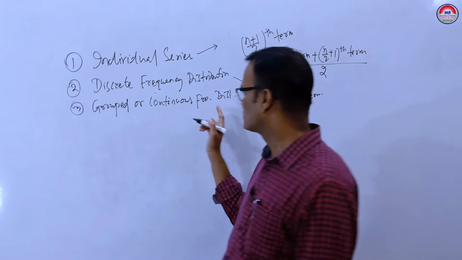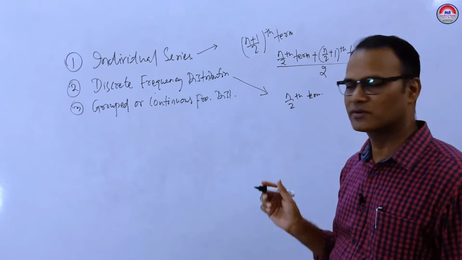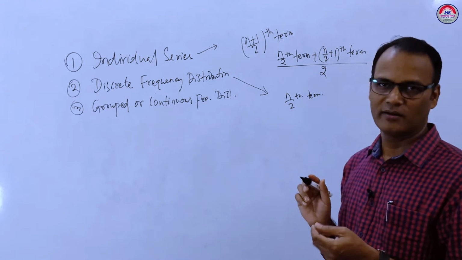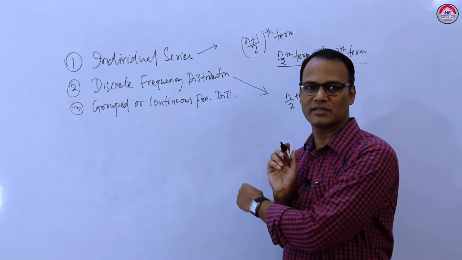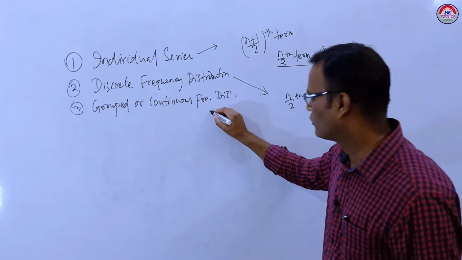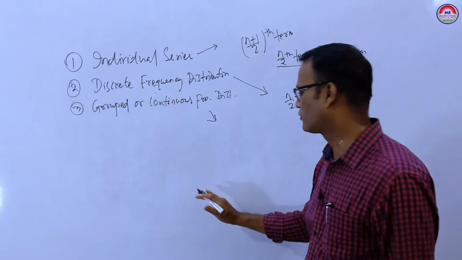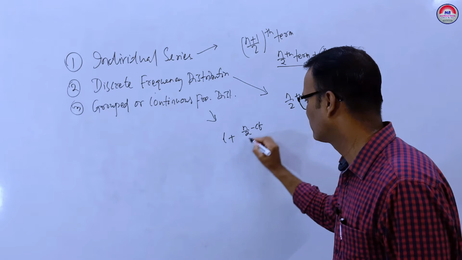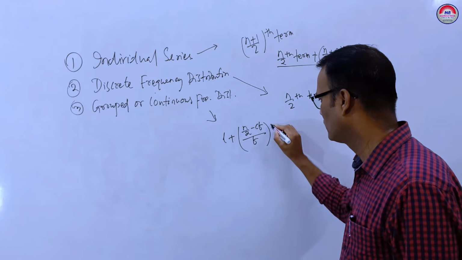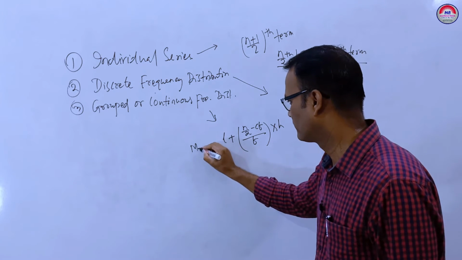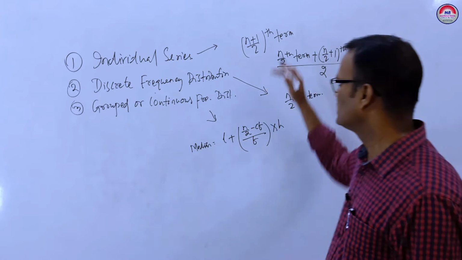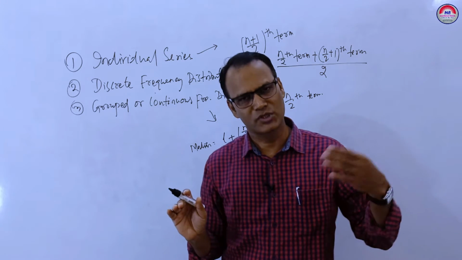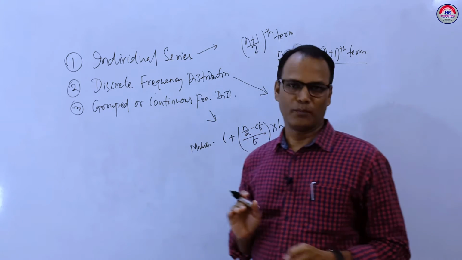Then grouped or continuous frequency distribution. In grouped or continuous frequency distribution, class interval is given, frequency given, then how to find? For this we have to find the cumulative frequency, CF. So there is a formula to find the median. The formula is median equals L plus ((n by 2 minus CF) by f) into h. So this formula will apply, and we will do some important questions which will come in the board exam.